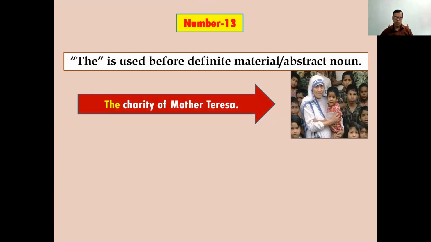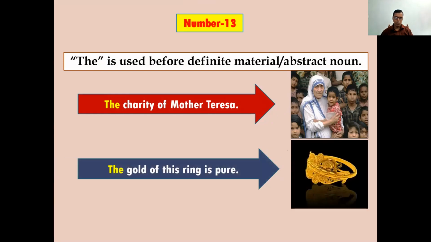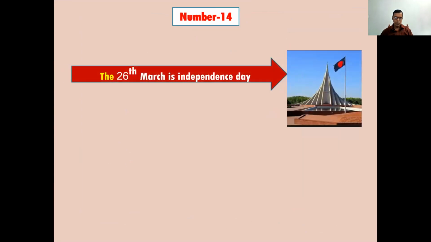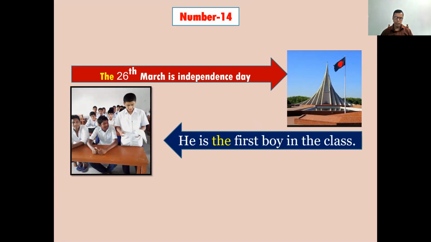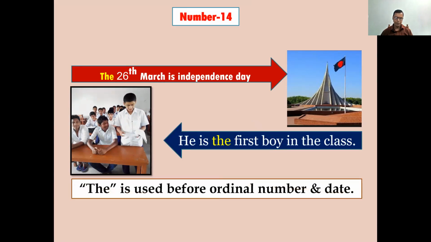The charity of Mother Teresa. The gold of this ring is pure. Rule number 14. The 26th March is Independence Day. He is the first boy in the class. So the rule is, the is used before ordinal number and date.